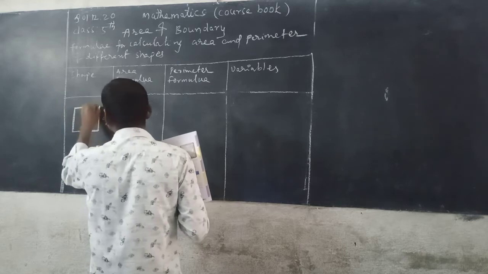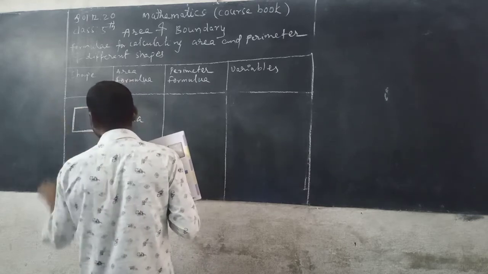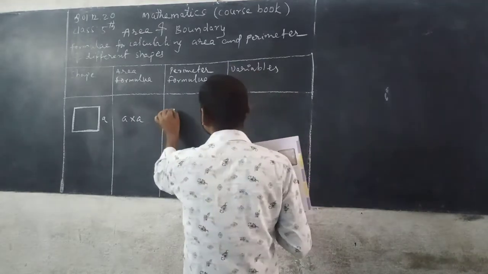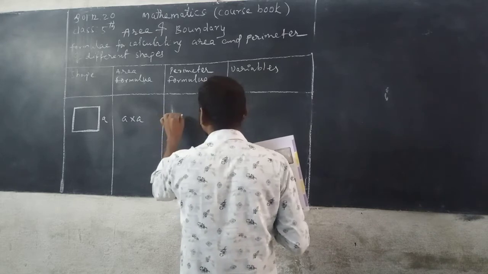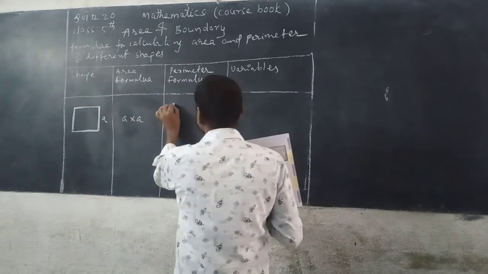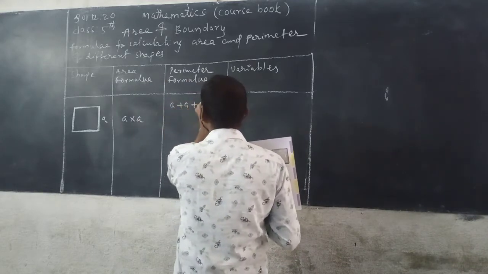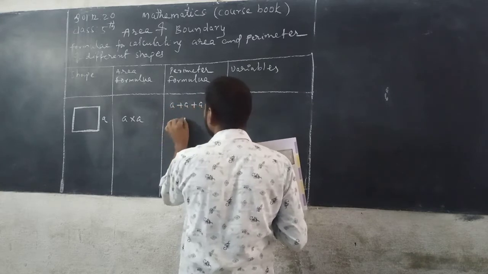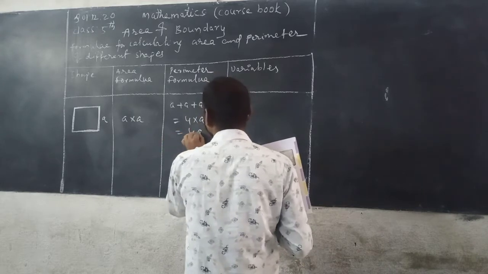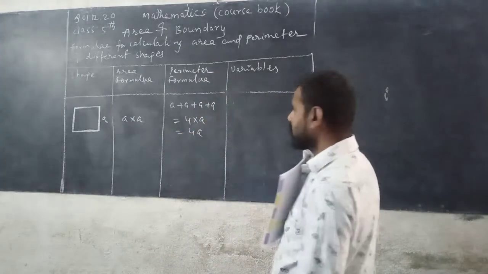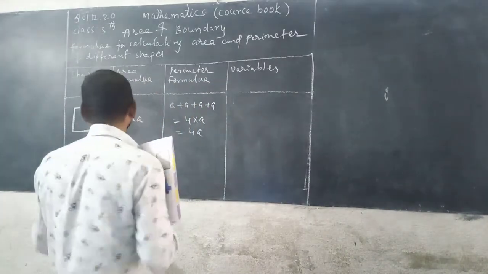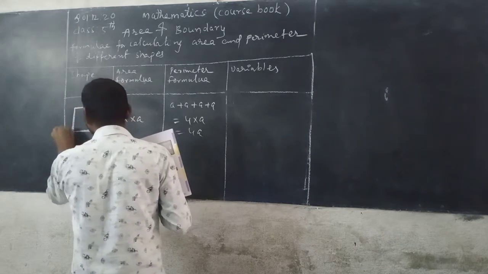Perimeter means the distance around a closed figure. Now say A plus A plus A plus A. So 4 into A, 4A. How do you get it? Sum of the sides means A plus A plus A plus A. So A plus A is 2A, 3A, 4A. So you can write 4 into A, that is equal to 4A. So perimeter means the distance around a closed figure, side plus side plus side, the sum of the sides.